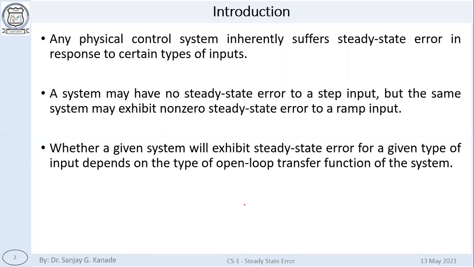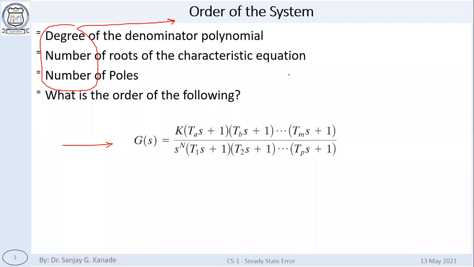Physical systems will always have steady state error. If not for some inputs, then at least for some other type of inputs, there will be steady state errors, and the steady state error for a given input depends on the type of the open loop transfer function of the system. Regarding the order of the system, I was discussing that the degree of the denominator polynomial, the number of roots of the characteristic equation, and the number of poles are all the same, and that is called the order of the system.